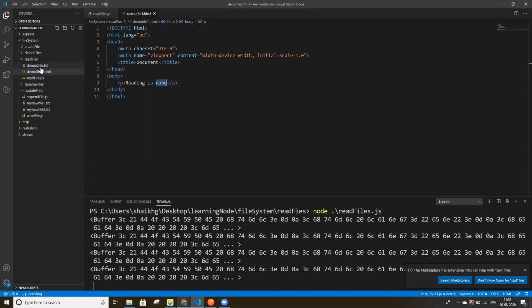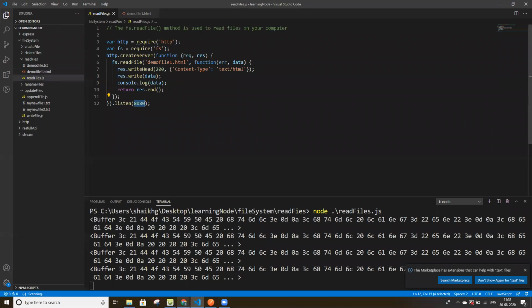If you have another file extension like a text file, we can read that file also, like we have demo file.txt.